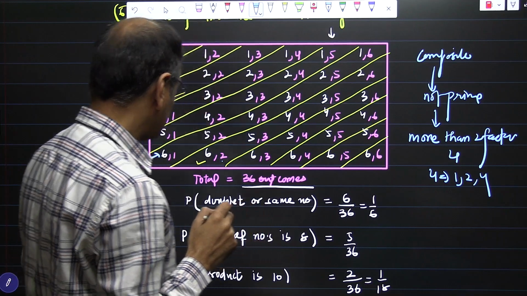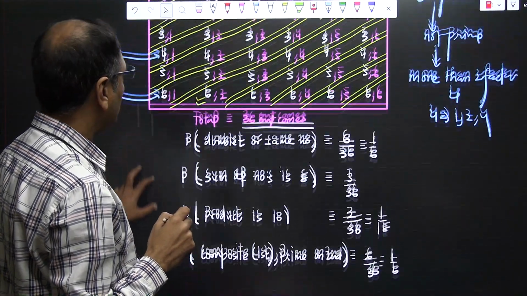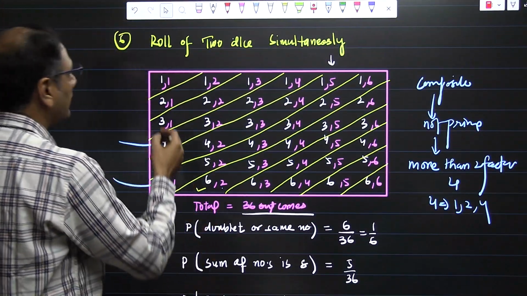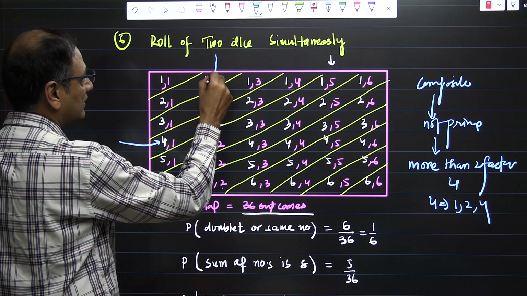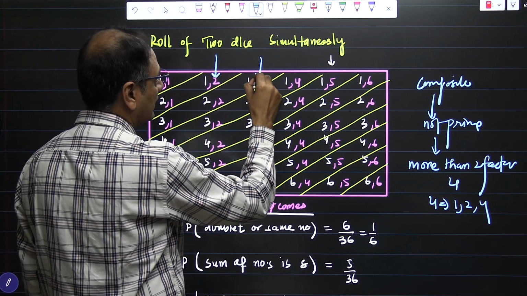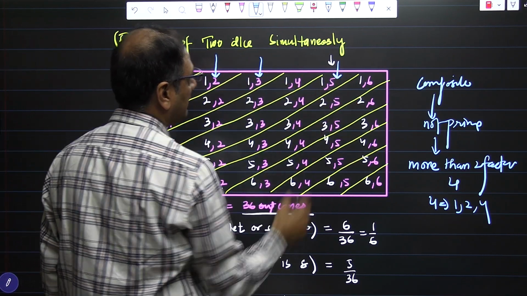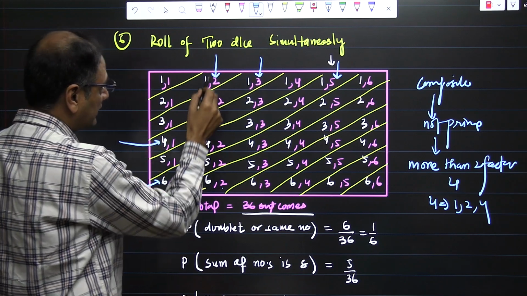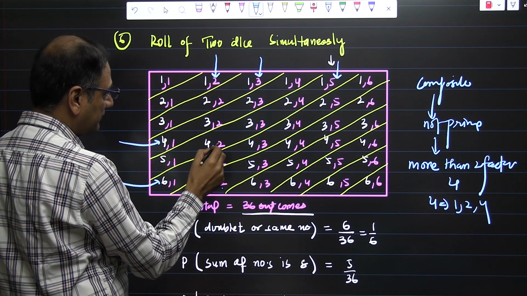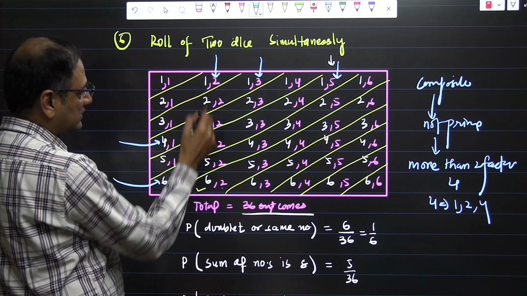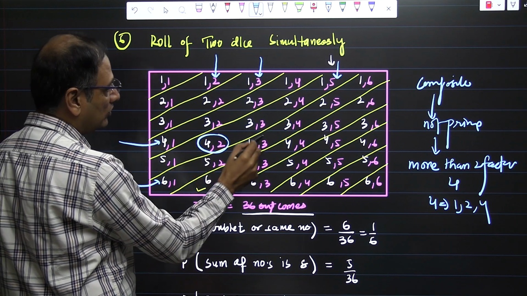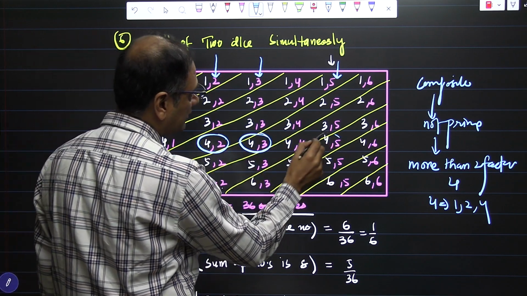And what is the second condition? The second was a prime number on the second. Let us see the prime numbers: here is prime, here is prime and here is prime. If you intersect these two, you will have these arrows meeting at 4,2, 4,3 and 4,5.